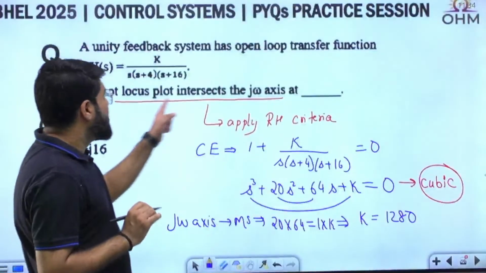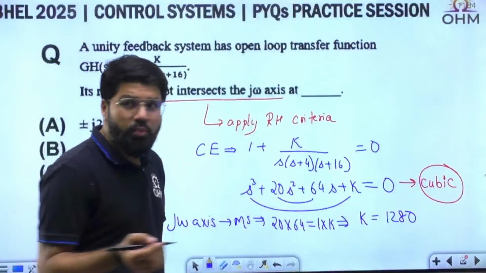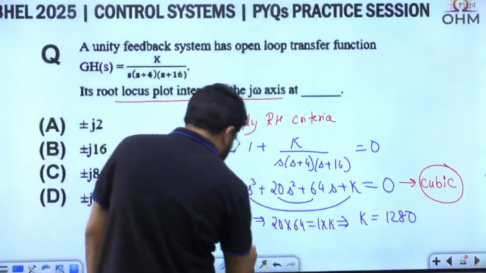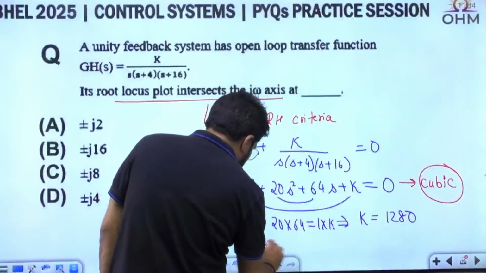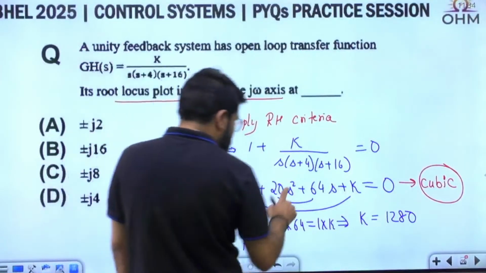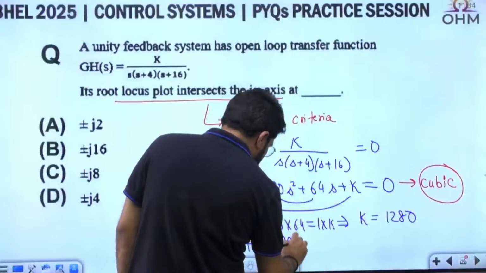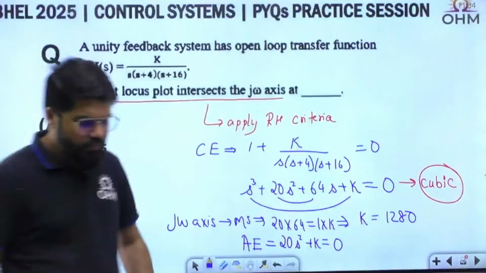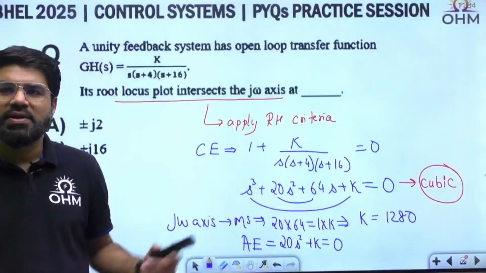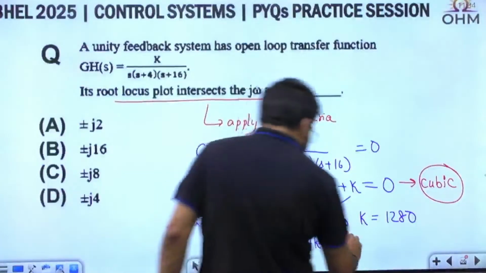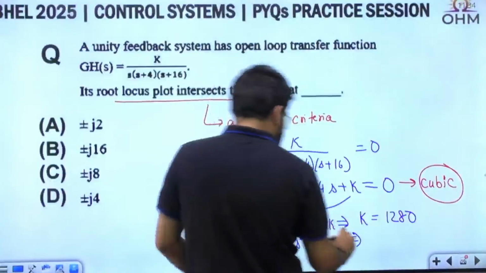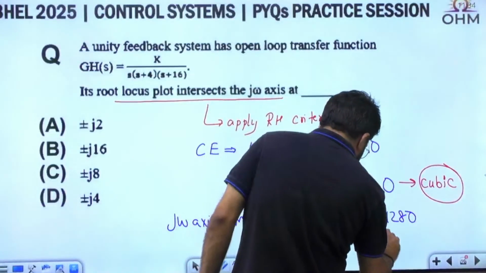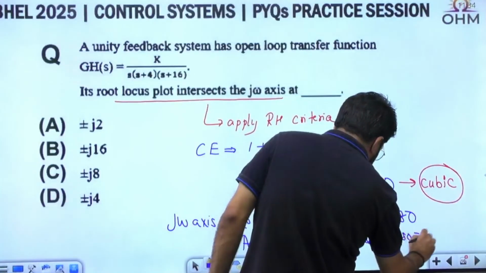At what points does it cut the j omega axis? The auxiliary equation will be framed here. It is an even power equation from alternate terms: 20 s square plus K equal to 0. So 20 s square plus 1280 equal to 0.